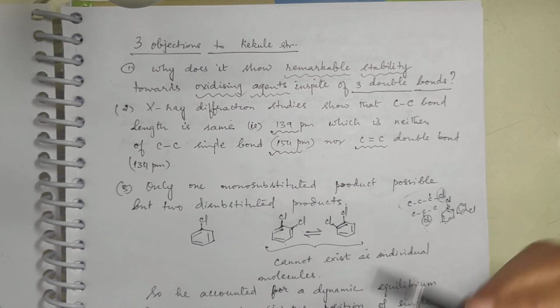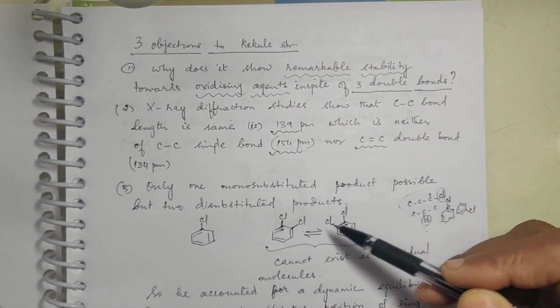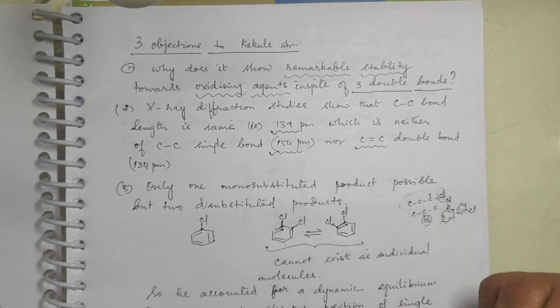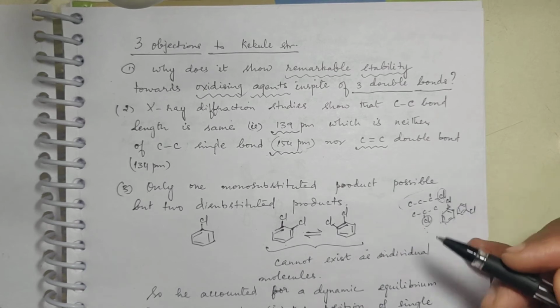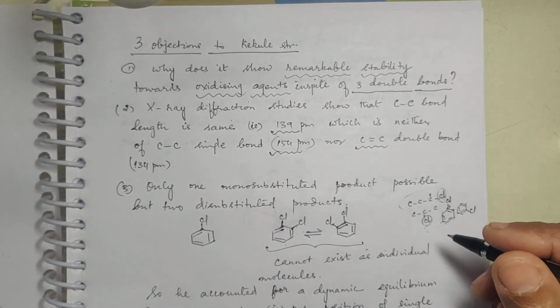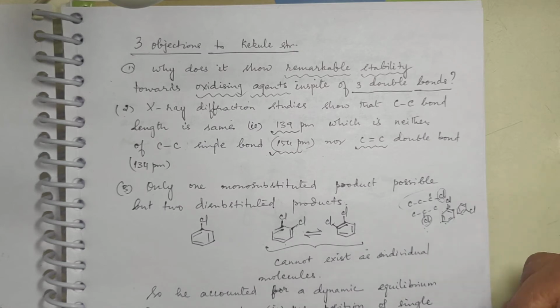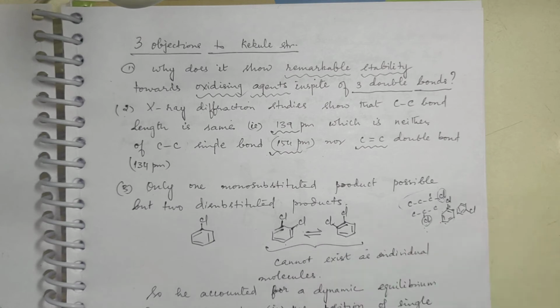But unfortunately, these two cannot exist individually. Like I cannot have a molecule of this kind, I cannot have a molecule of this separately, individually existing. So what he said is that these two are in dynamic equilibrium with each other. That is why the sign I put here.